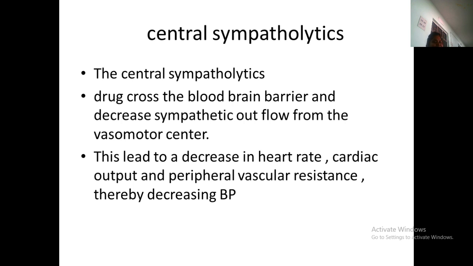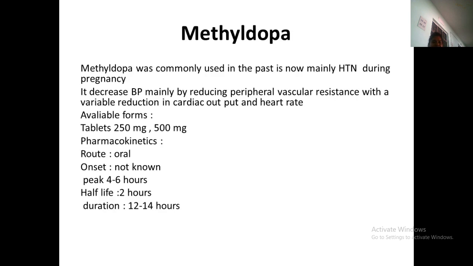This may cause a decrease in BP. So central sympatholytics cross the blood-brain barrier and decrease the sympathetic outflow from the vasomotor center, leading to a decrease in heart rate, cardiac output and peripheral vascular resistance. For example, we have methyldopa.